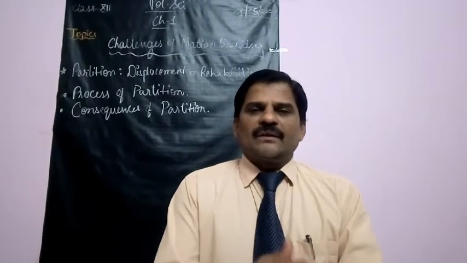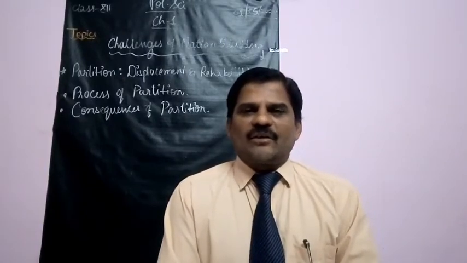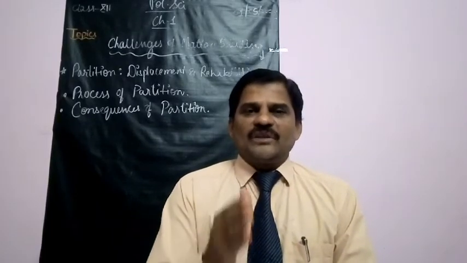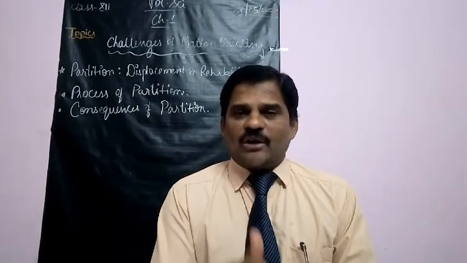Okay, now students, you all know our country India, or our United India, was partitioned on 14th and 15th August 1947, the day on which we got independence. And it was partitioned on the basis of the plan given by Lord Mountbatten, the last viceroy of British India.